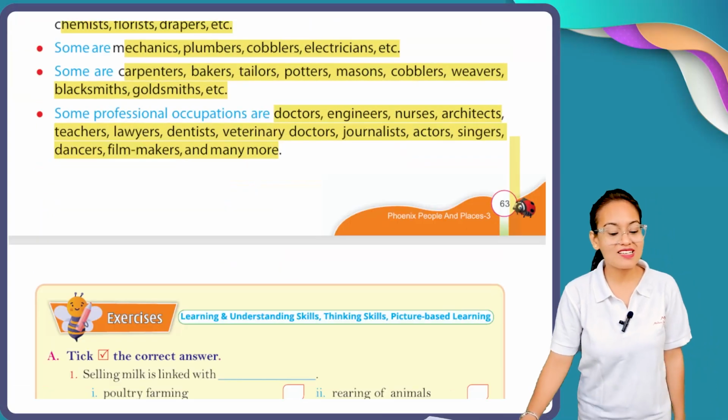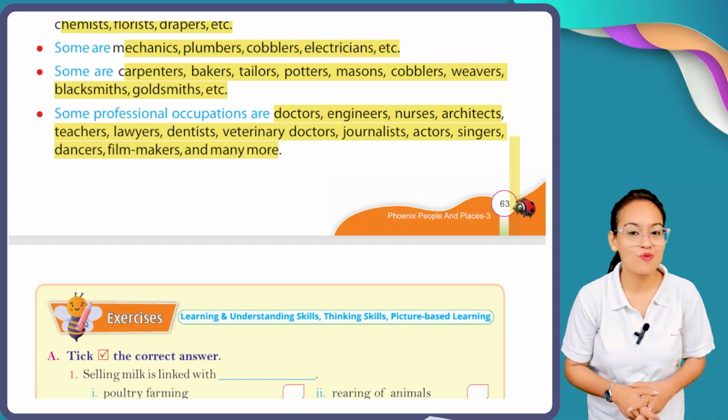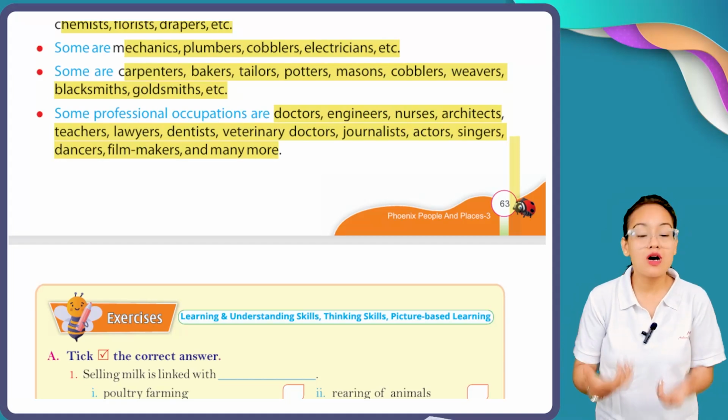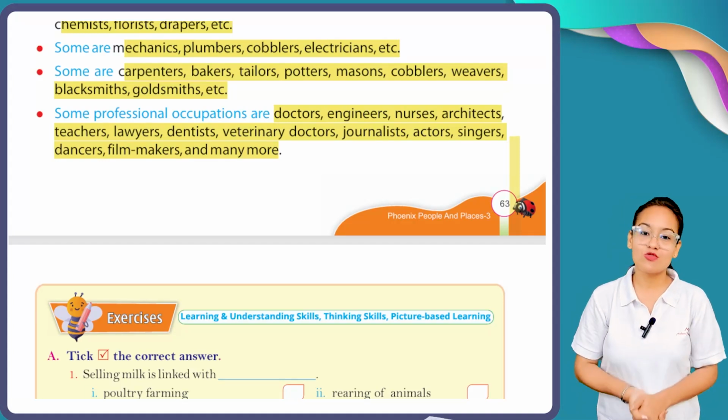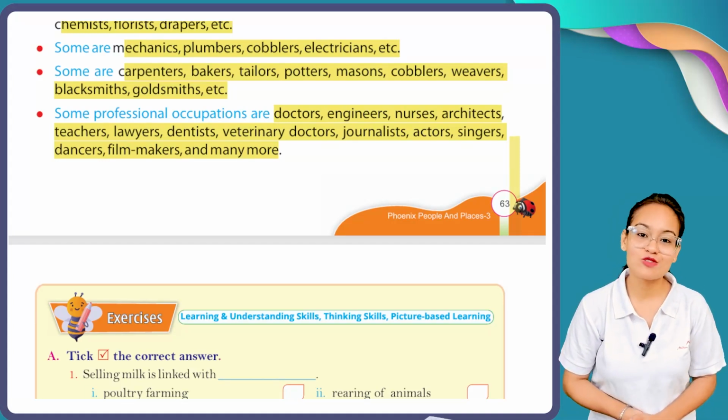So my dear children, this is all about the occupations which we need to do to earn our livelihood. So here comes your turn. Go thoroughly through this chapter and complete the exercise based on this chapter.